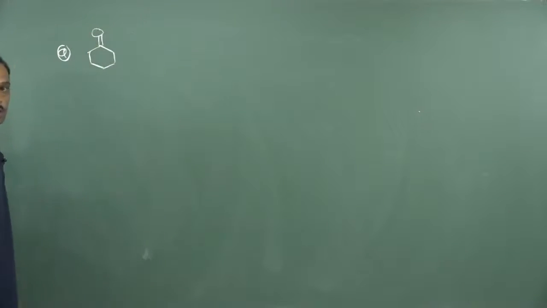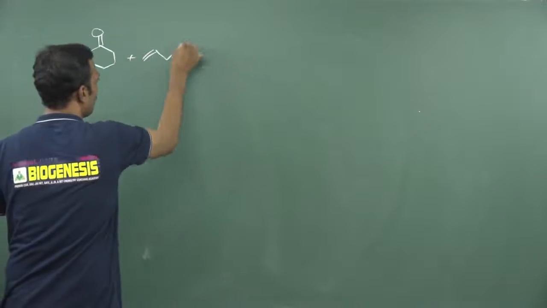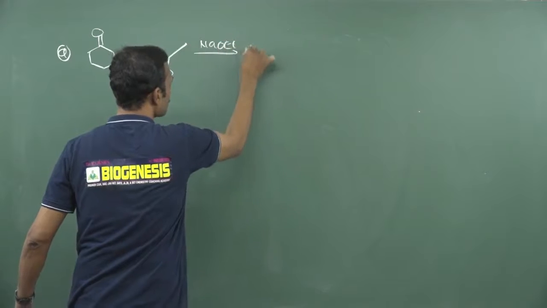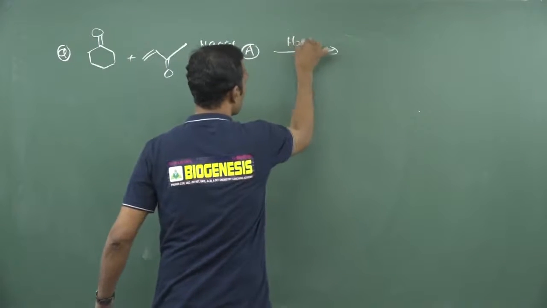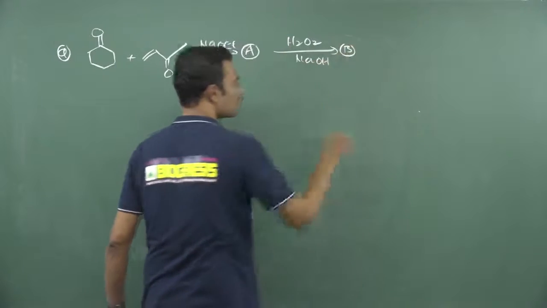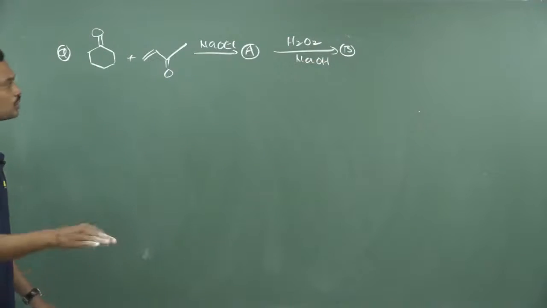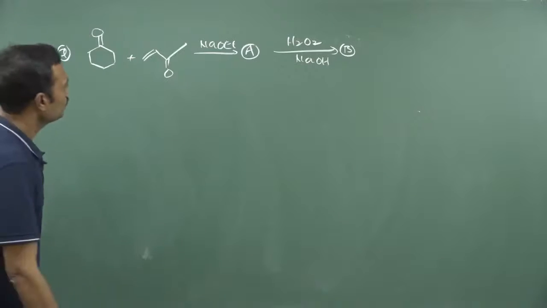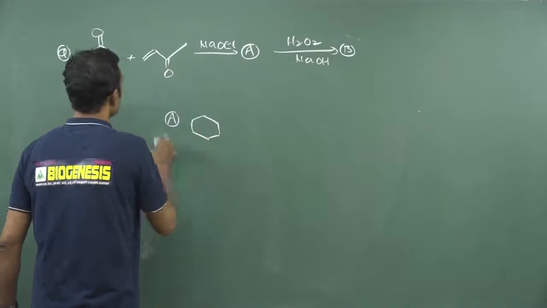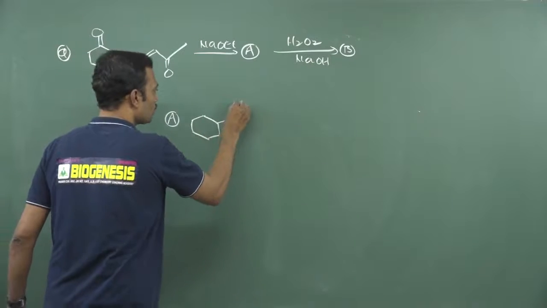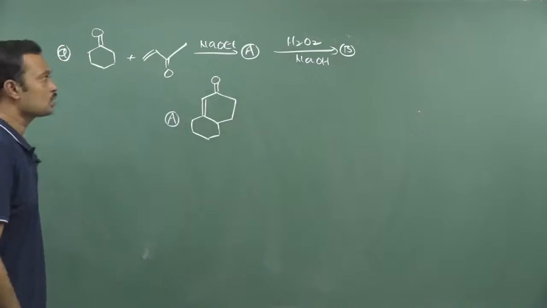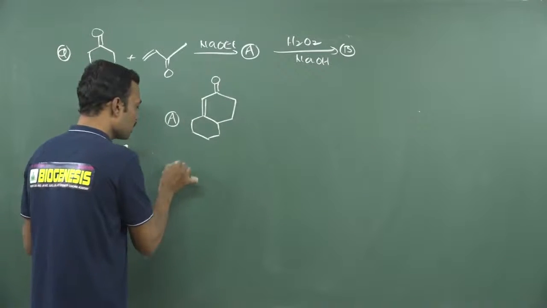This is a cyclohexanone, then I am using methyl vinyl ketone. Now NaOEt, your answer is A. Now if it is treated with hydrogen peroxide in sodium hydroxide, what is your answer? B. Most important interconversion in the CSIR examination. Okay, so first is your answer A. This is already known. This alpha carbon 1, 2, 3, 4, this is carbonyl, there is an alpha, beta unsaturated carbonyl. And what about your answer B here?